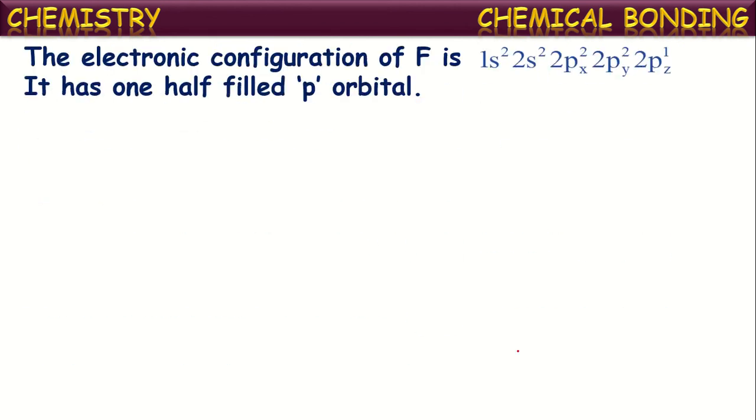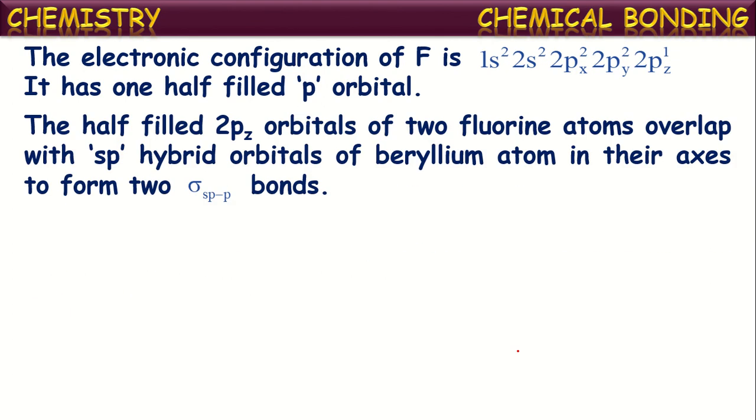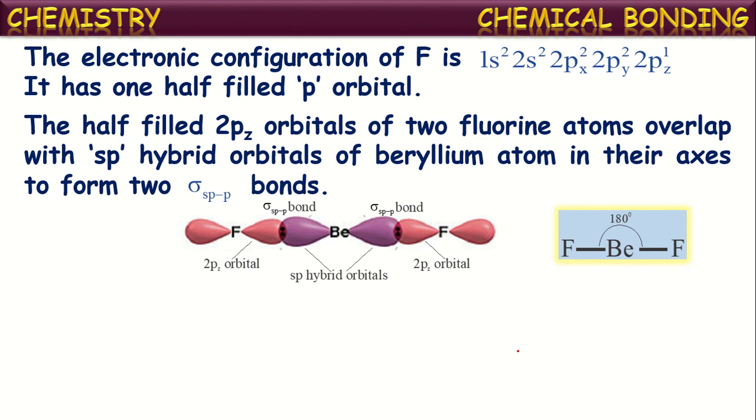And in the other way, if you see the electron configuration of the fluorine atom, we know the atomic number of fluorine is 9 and its configuration is 1s2, 2s2, 2p5. To say it clearly, in the 2p subshell, the configuration will be 2px2, 2py2 and 2pz1. That means fluorine has one half-filled p orbital, the 2pz orbital. The half-filled 2pz orbitals of two fluorine atoms overlap with the sp hybrid orbitals of the beryllium atom along their axis to form two sigma bonds.